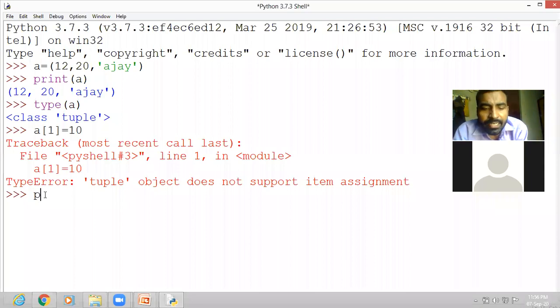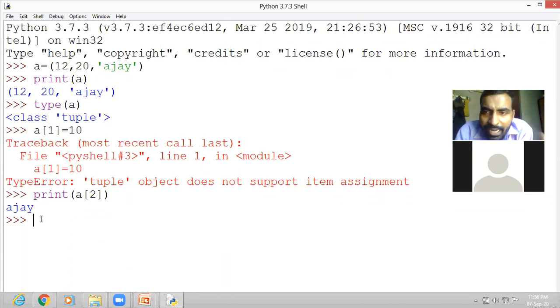Look here, I am printing print A of 2. I want to print Ajay from this tuple, so I can print it very easily. I can write the position number of the value or element, then it will print simply. So if you close the parenthesis and press enter, now you see the result as Ajay. Look here, you can see Ajay is printed.